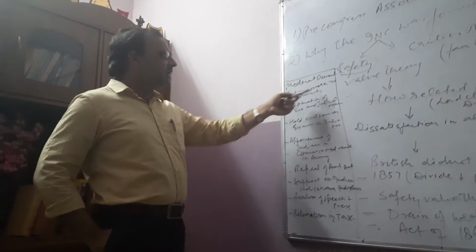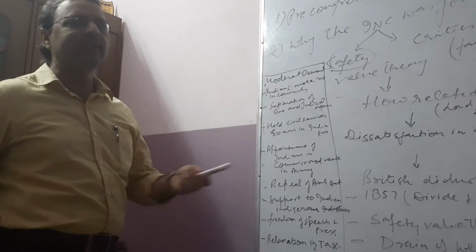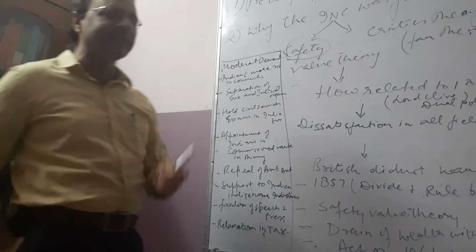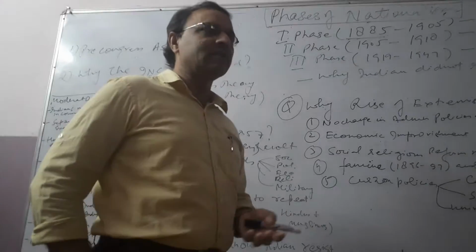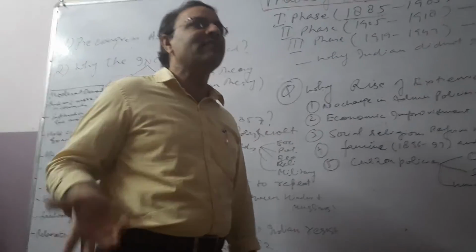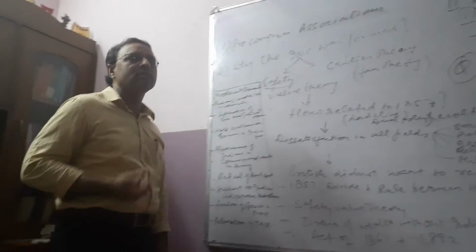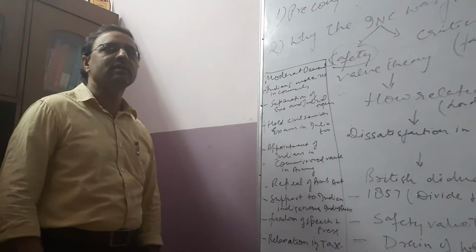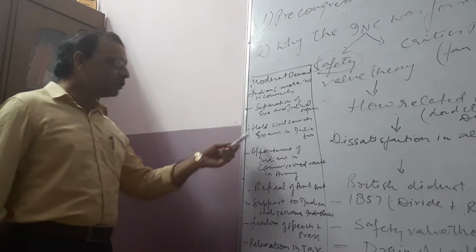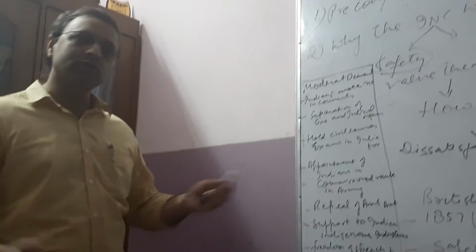They demanded more Indians in the legislative councils. By the Act of 1861 and the Act of 1892, they increased the number of Indians in the legislative councils, but those members didn't have any power. They were just like a lion without teeth and claws. The second demand was separation of executive and judicial functions, which was also not met. Then they demanded holding the civil service exam in India simultaneously with the UK, which was also not met.